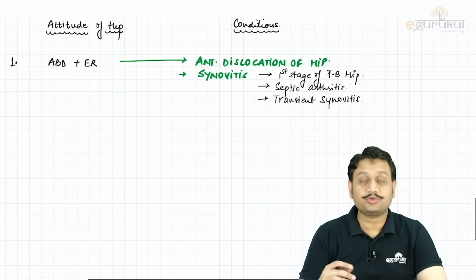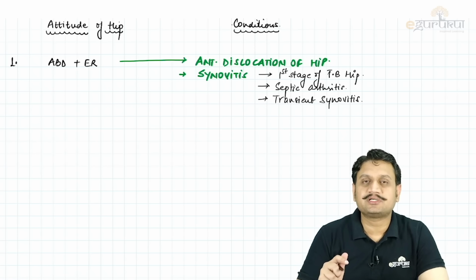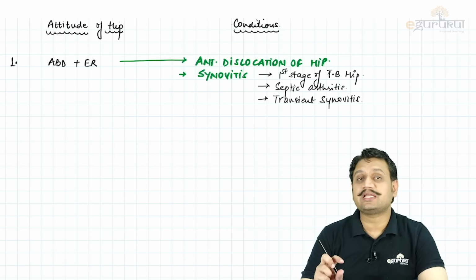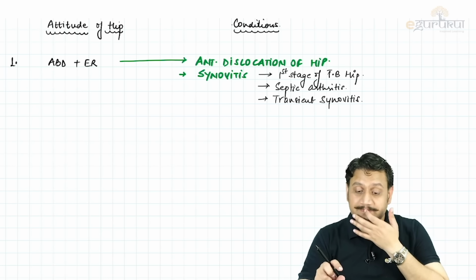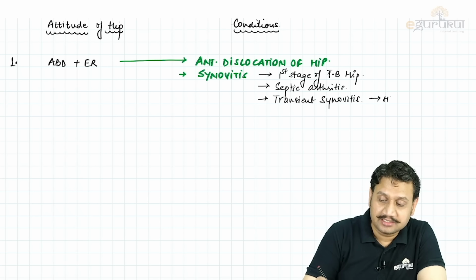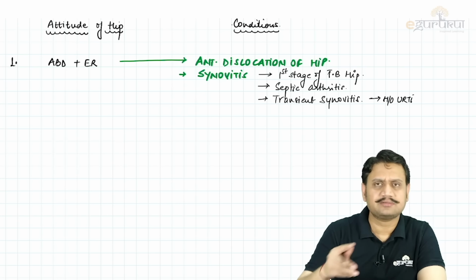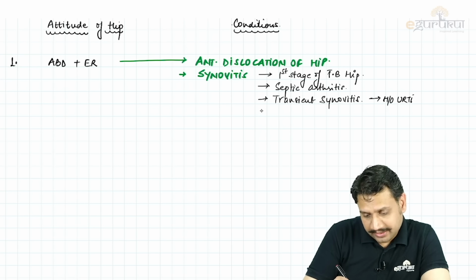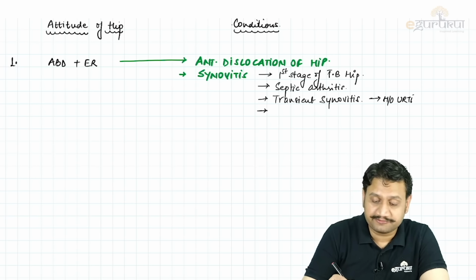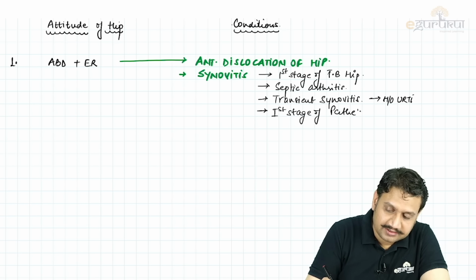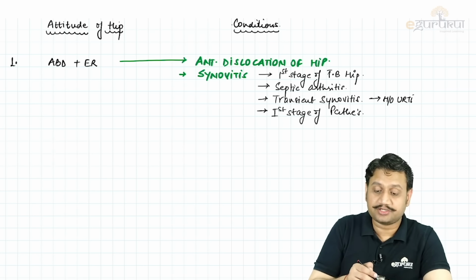Tuberculosis, obviously, you have some other picture in the patient, like loss of weight, appetite, fever and all those things. Septic arthritis is localized to the hip only, an infective area. And transient synovitis always comes with a history of upper respiratory tract infection. So that is how you are going to differentiate between different scenarios, right? These are three inflammatory conditions. And if you recall, synovitis is also the first stage of Perthes disease in children. So this is the attitude that you will see in the majority of the patients.